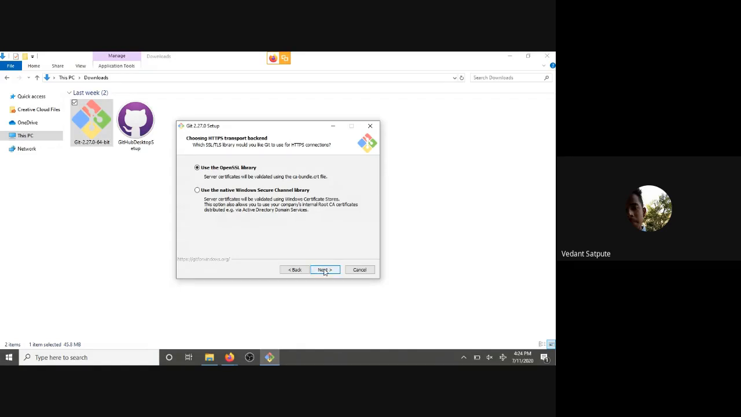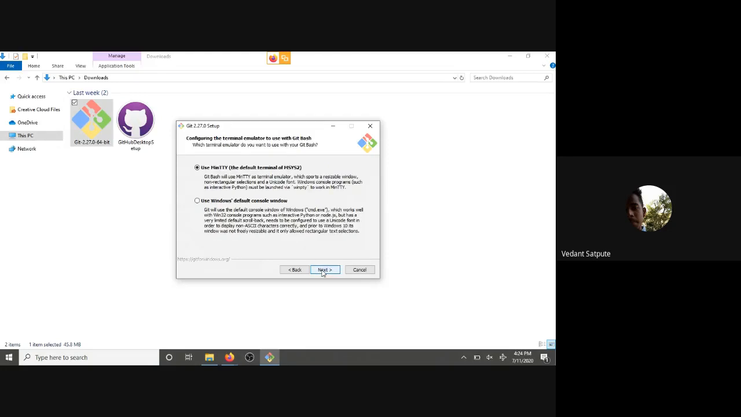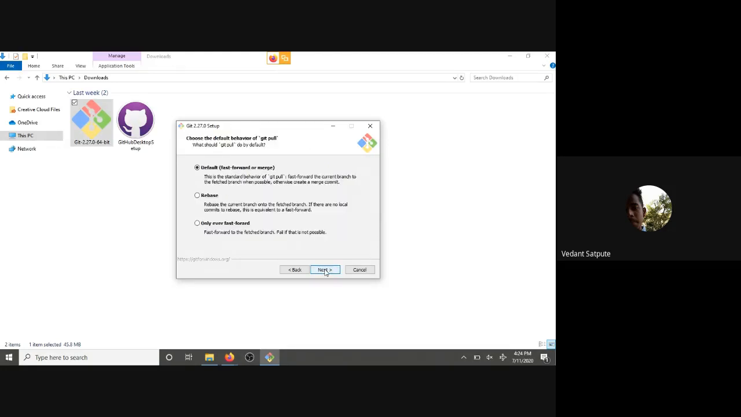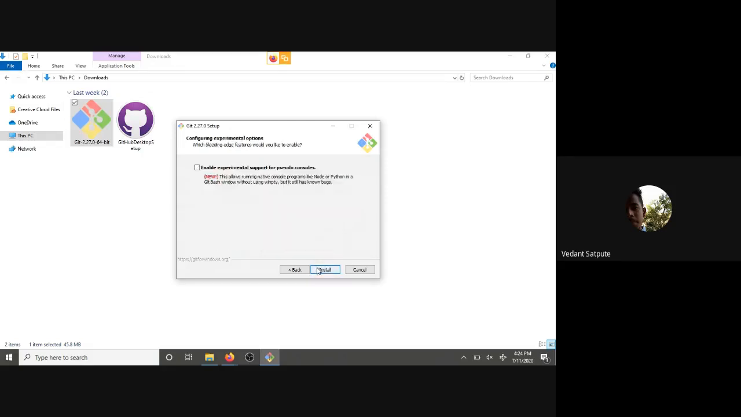We will keep this as default, and we will also keep this as it is, and this too. Other things you can keep default. If you want to enable symbolic links, you can do this or not. If you don't want to, you don't do this. I won't do this. It doesn't affect anything. So yes, next, and don't check this, and then install.